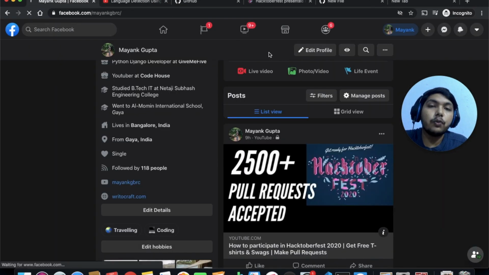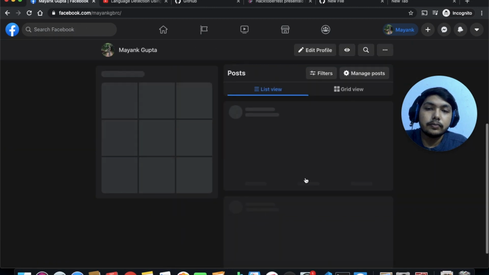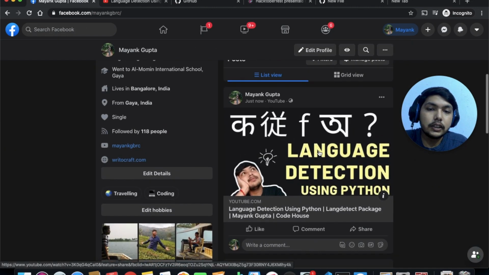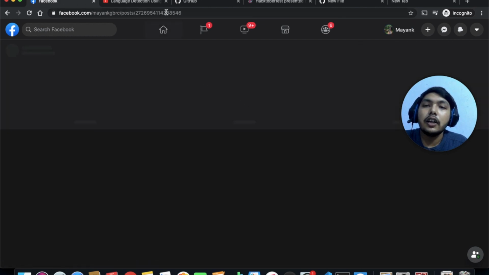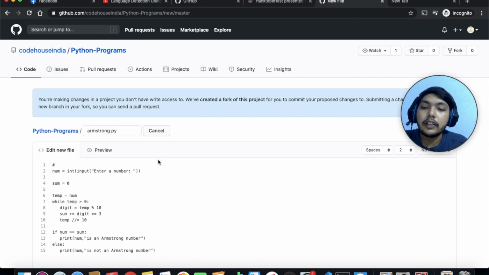Now come to your profile. Just click on the timing or the clock button. Now click on this and copy this URL and paste it here. This is mandatory if you want your pull request accepted.